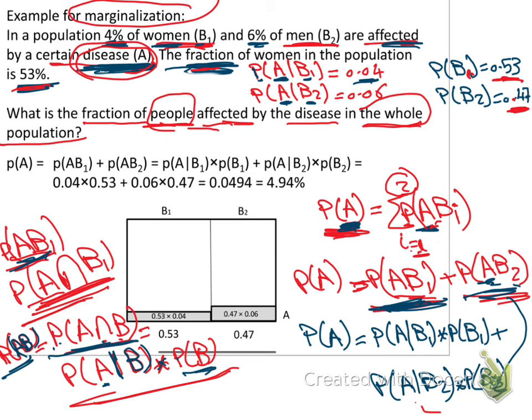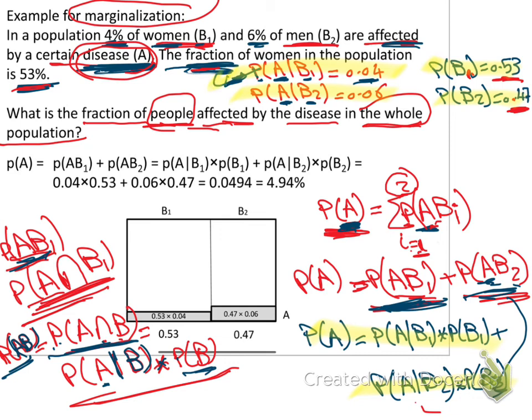Why am I thinking this way? Because I already have the probability of A given B1, so I have to convert the whole problem to help me use the data which has been given to me in the problem. So I have converted it to use the given data.